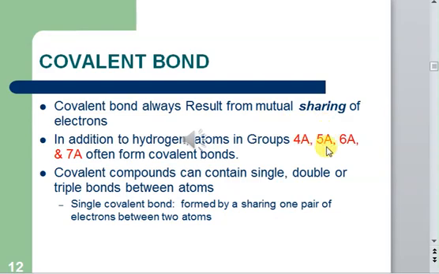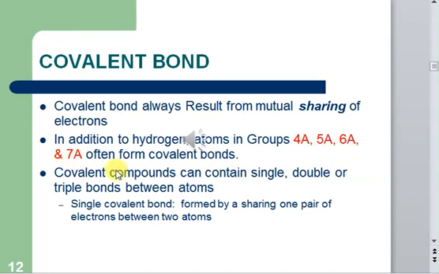So if you are treating this 5A with a metal, they will form an ionic bond. But if you are treating this 5A with hydrogen, or with a member of group 4A, group 6A, or group 7A, then among these elements, this 5A cannot lose electrons, and cannot gain electrons, because 6A will never give electrons to 5A, right? So 6A also wants electrons. 5A cannot lose electrons. 7A similarly cannot lose electrons, it can only gain electrons. So all of these are not wanting to lose electrons.